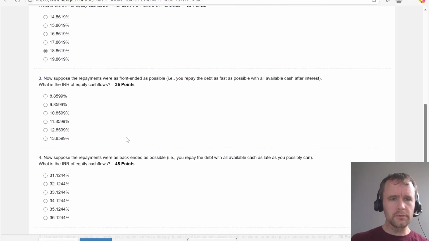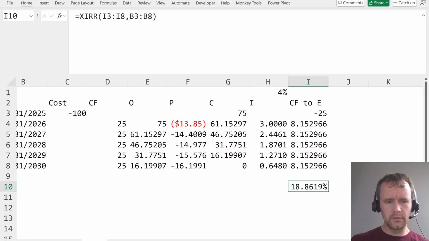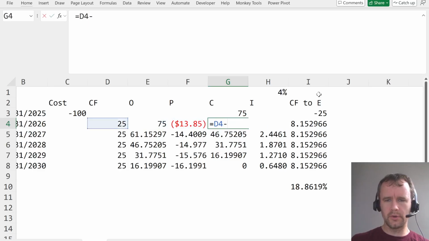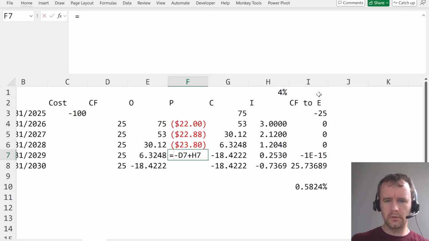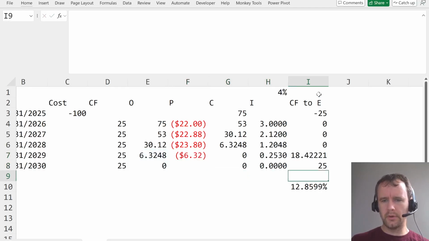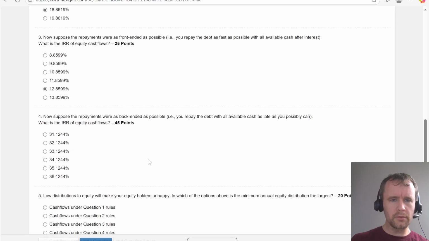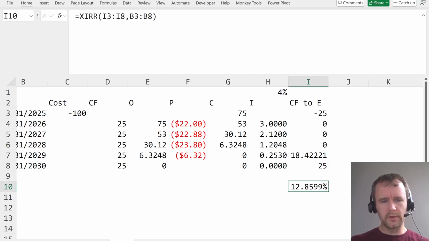Yes. Suppose the payments are as front-ended as possible. Okay. So equals this minus this. Oops, sorry, no, equals minus this plus this, equals minus that. Okay, 12.8599. Yes. Suppose the repayments are as back-ended as possible. Ooh, that's a little harder.